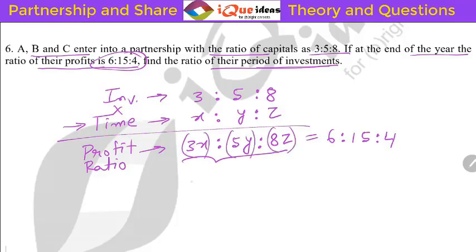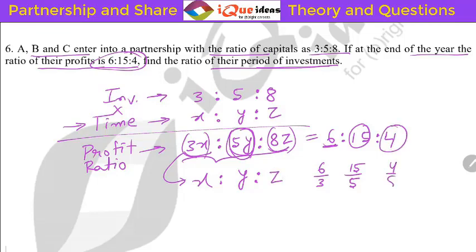If you take X from here, corresponding to 3X it was 6 here. From 3X to X you are dividing by 3, so here also divide by 3. So 6 by 3. Similarly, in place of 5Y, if you take Y, that means you're dividing by 5. So on the other side, the number corresponding to 5Y was 15, so divide by 5. Similarly, for 8Z, you take Z here, so instead of 4, you take 4 by 8. This process you can do directly. That's a very beautiful thing to do.